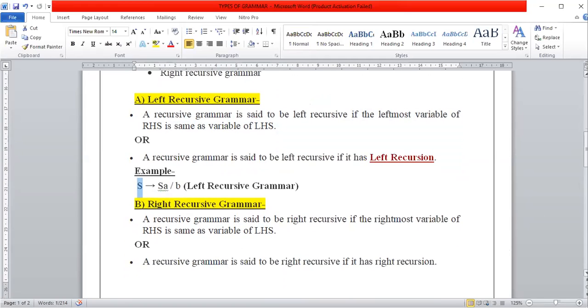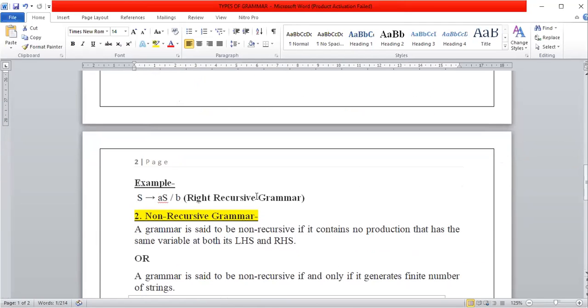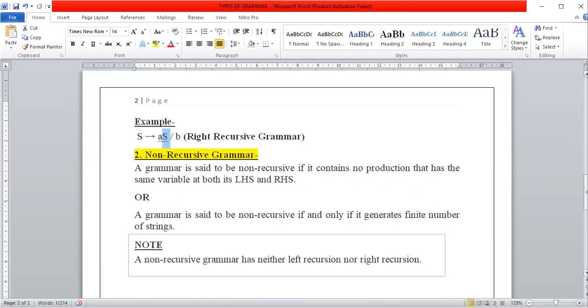The right recursive grammar is very similar, the only difference being the rightmost variable. A recursive grammar is said to be right recursive if the rightmost variable of the RHS is the same as the variable of the LHS. Or a recursive grammar is said to be right recursive if it has right recursion. One example is S tends to a S oblique b. Here S appears rightmost on the right hand side and is the same as the LHS variable. So this is a right recursive grammar. A wonderful example.